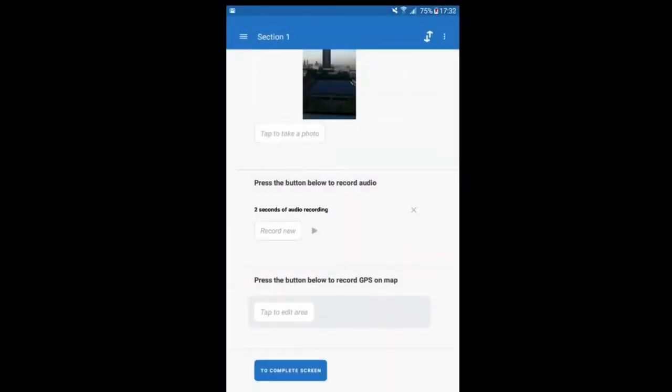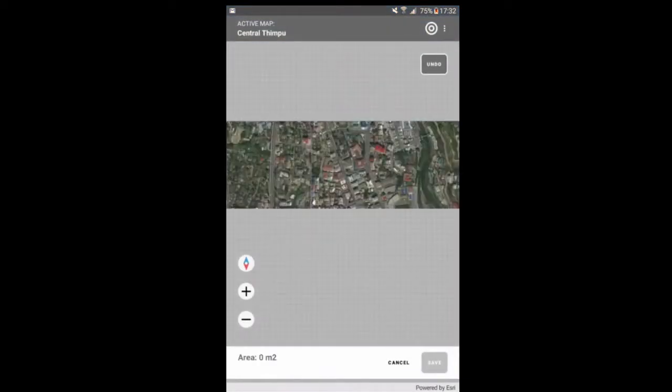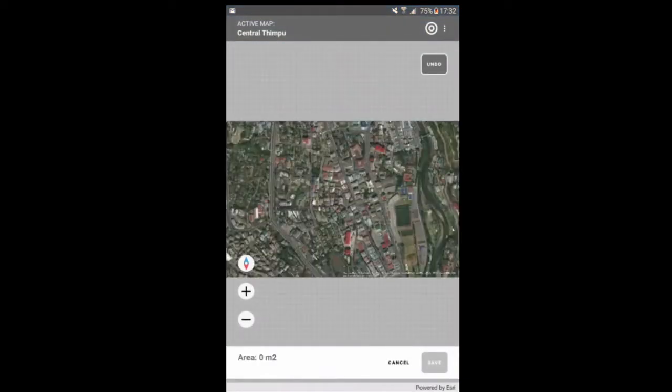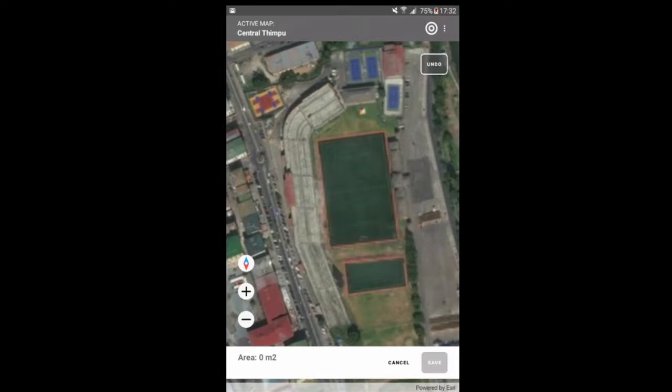The next type of question is a geography question. You can tap the button below to enter the map. So let's imagine I want to take the GPS coordinates of this football field. The interviewers can zoom in and use their thumb to record polygon-shaped points.